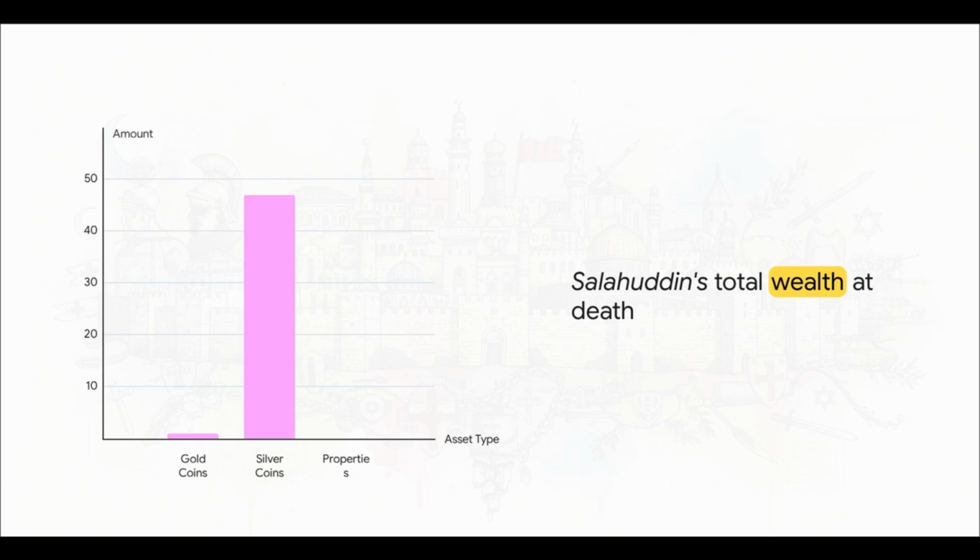Yet, despite being the most powerful ruler in the world, you have to look at his wealth at the time of his death shortly after. It's staggering. 1 gold coin, 47 silver coins, 0 properties. He literally gave everything away. A really stark reminder from this source that true legacy, at least in this history, wasn't built on personal wealth.